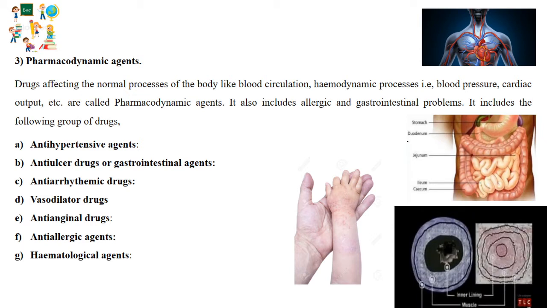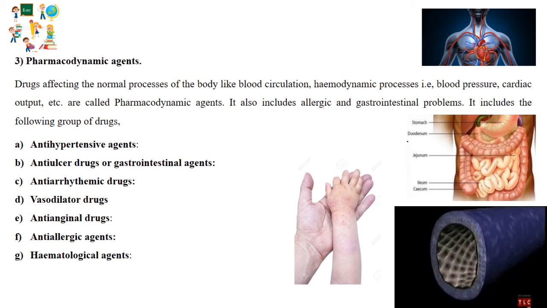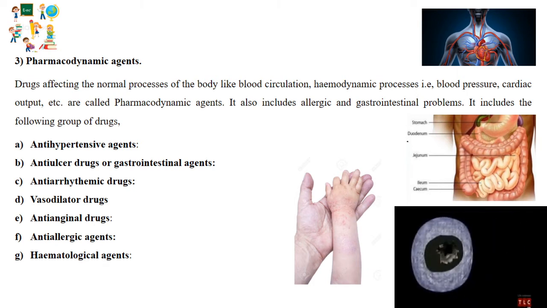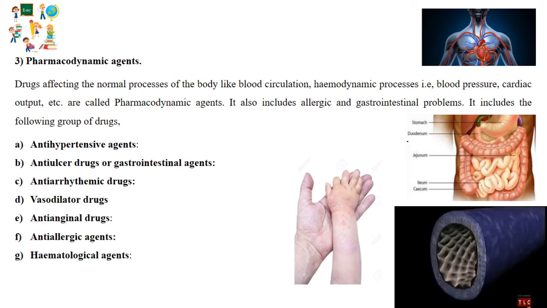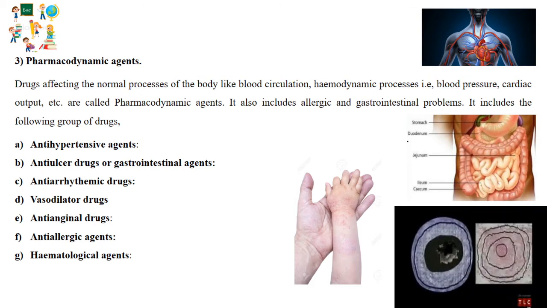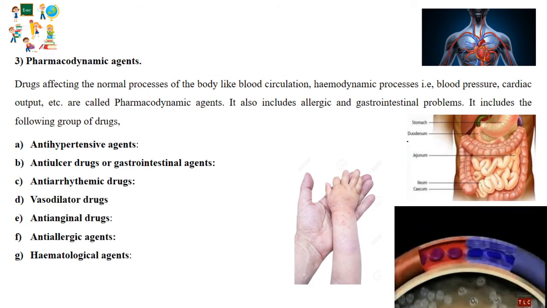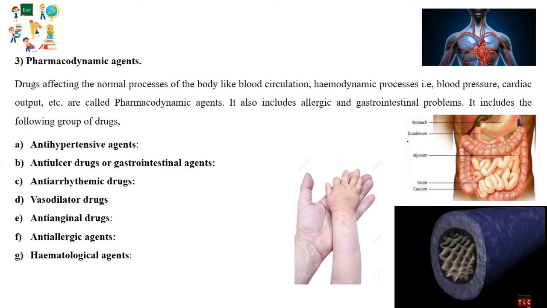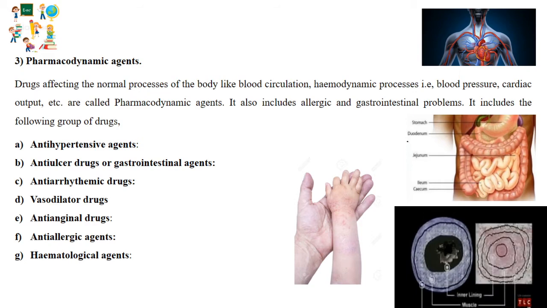So under pharmacodynamic agents, it can be further classified into 7 categories. The first one is anti-hypertensive agents. Second one is gastrointestinal agents. Third one is anti-arrhythmic drugs. Fourth one, vasodilators. Fifth one, anti-anginal drugs. Sixth one, anti-allergic agents. And seventh one, hematological agents. So let us see one by one.